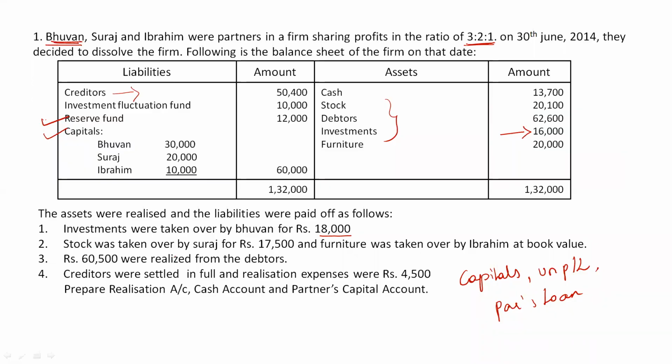Stock was taken over by Suraj for rupees 17,500 and furniture was taken over by Ibrahim at book value. So again there are two partners, Suraj and Ibrahim, and both of them are taking over certain assets. Stock is taken over by Suraj at rupees 17,500 and furniture by Ibrahim at book value. Now what is this book value? We already know book value means the value given in the balance sheet. Whatever the value given, at the same value he's taking over the asset.